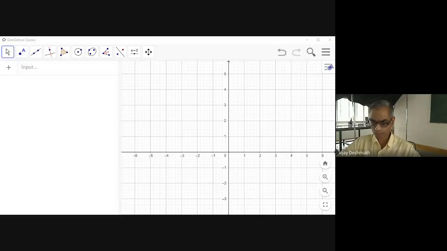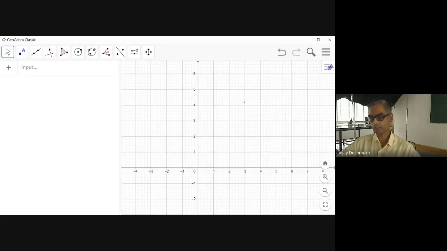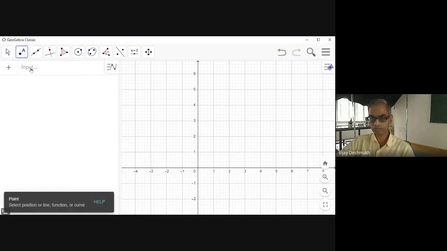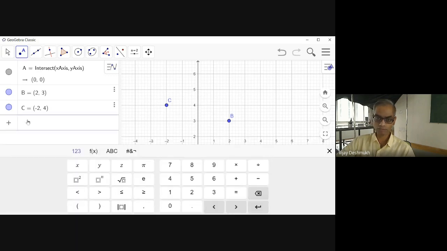So I am sharing the GeoGebra app with you. I hope you are able to see this graph. And you can just move here and there. We'll take two vectors here and then we'll try to add them in different ways, say a plus b and b plus a. To start, I just put some points. Let us take one point at origin, other point here, and maybe the third point here. And then we will find the vector AB and BC, and then we'll try to add the vectors.